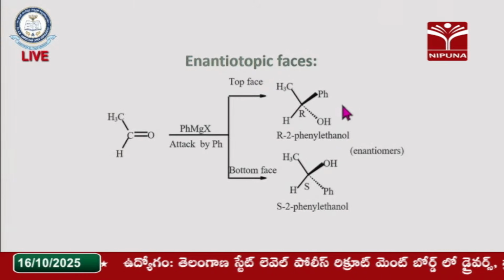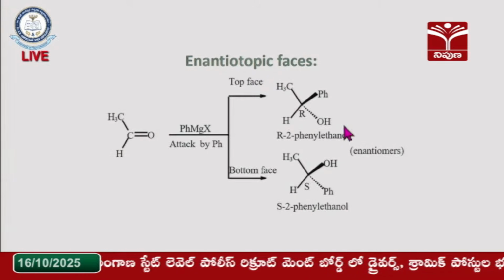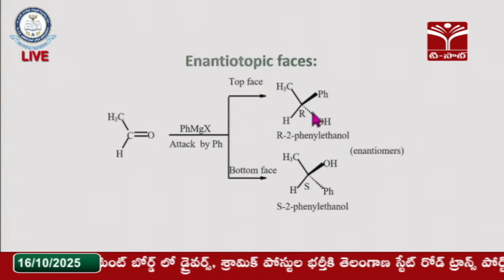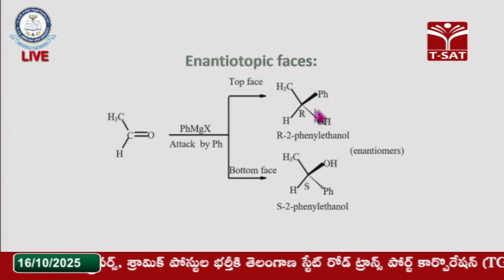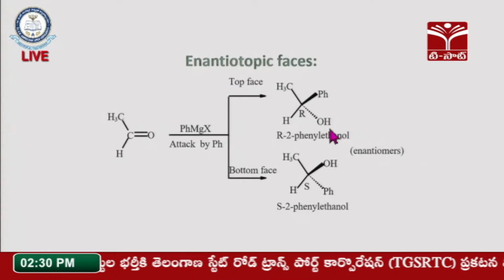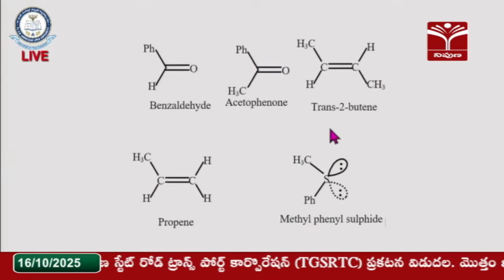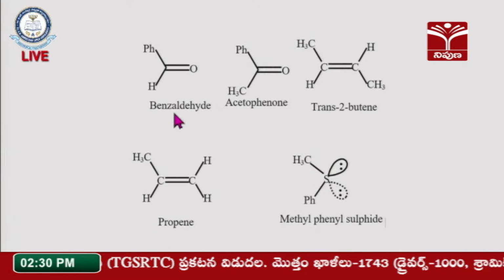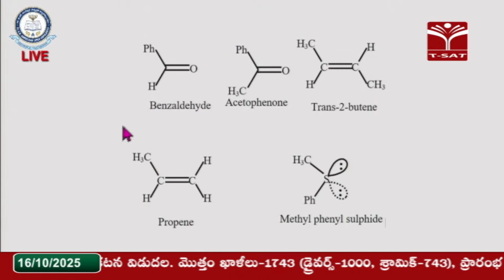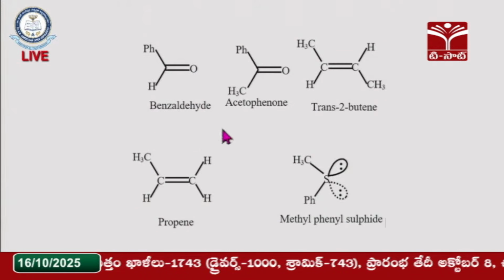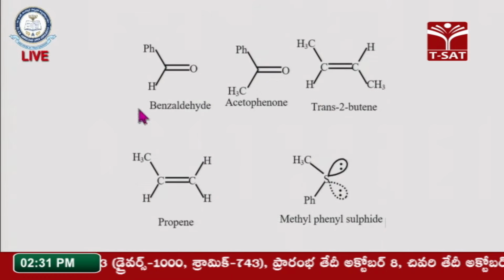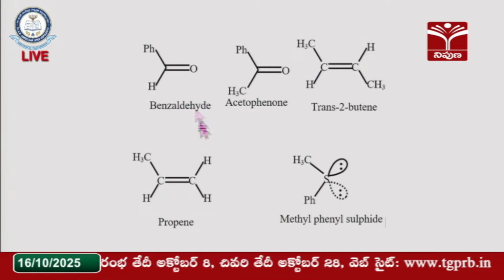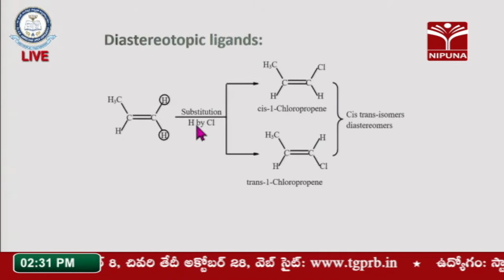So, again we are getting enantiomers from this particular compound. These two are said to be enantiomers, so there is no homotopic relationship in this criteria. Some more compounds participating in the heterotopic enantiomeric relationship are benzaldehyde or acetophenone. Because the attached groups are different, obviously we get the heterotopic relationship here.